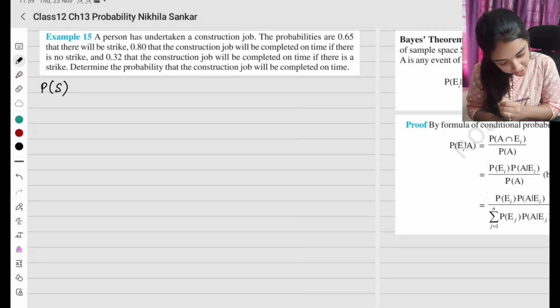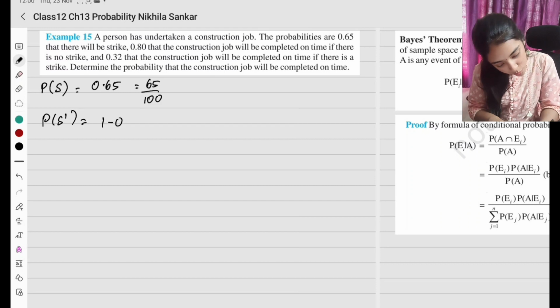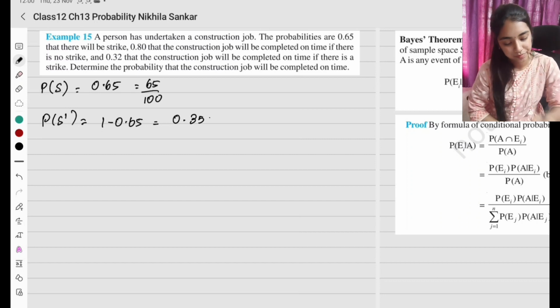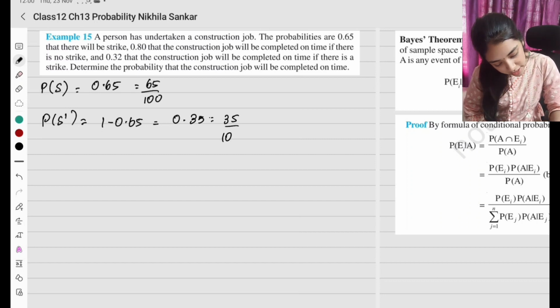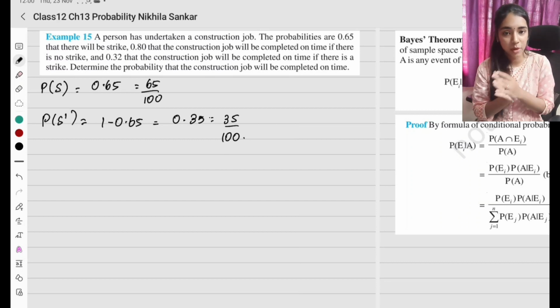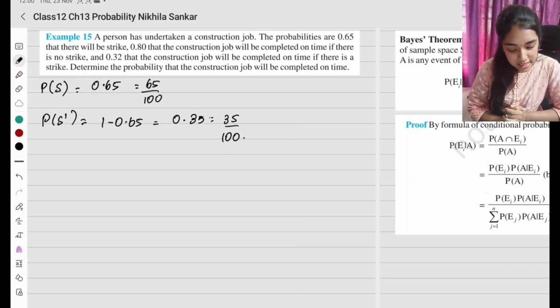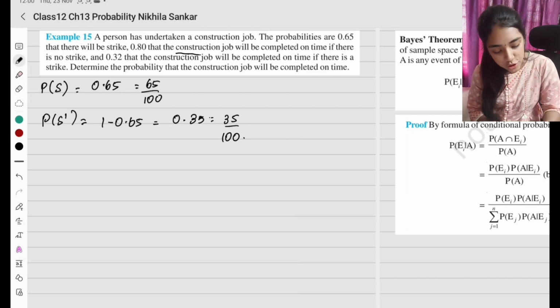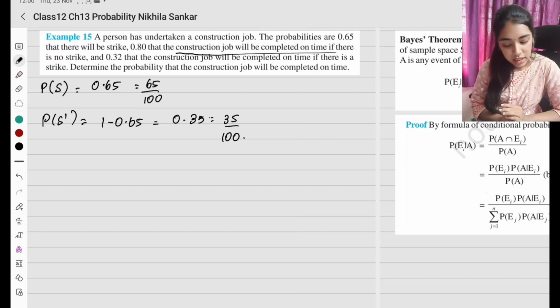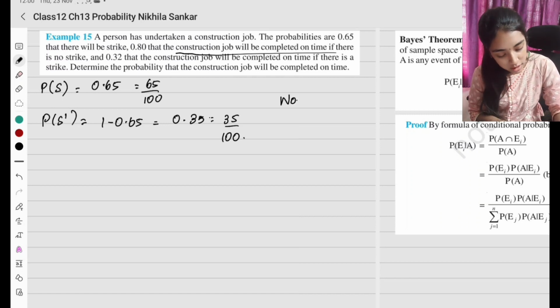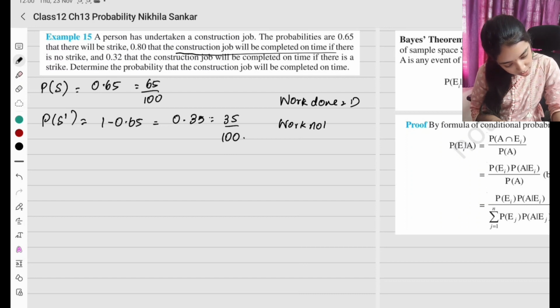Probability that there will be a strike is going to be 0.65, which is 65 divided by 100. So probability that there will be no strike is going to be 1 minus 0.65, which is going to be 0.35. Okay, which is 35 divided by 100. So probability of strike என்ன, probability of no strike என்ன எழுதியாச்சு. 0.80 that the construction job will be completed on time if there is no strike. So the work done is going to be D. Work not done is going to be D dash னு எடுத்துக்கிறேன்.